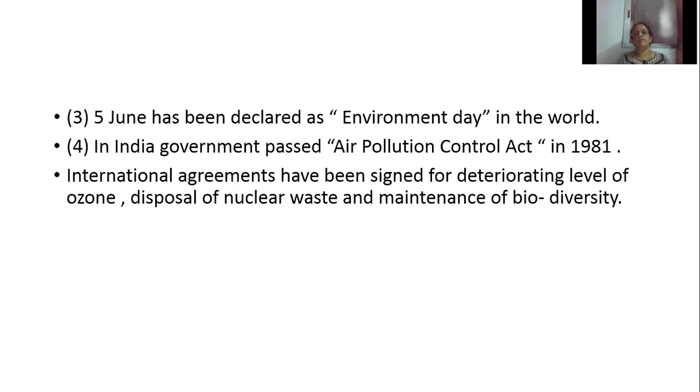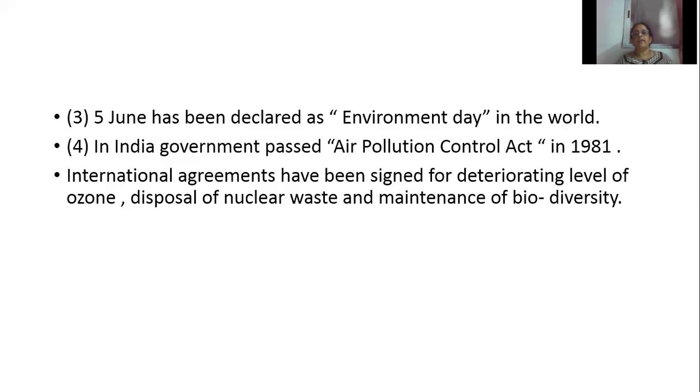So which day is declared as World Environment Day? 5th June, in order to create awareness among the people to protect the environment. In India, the government passed the Air Pollution Control Act in 1981.